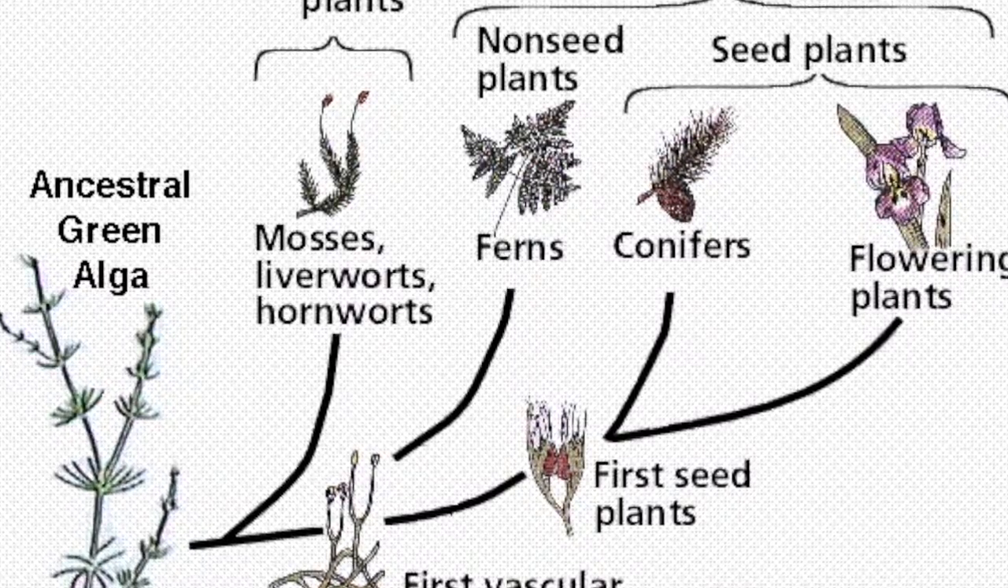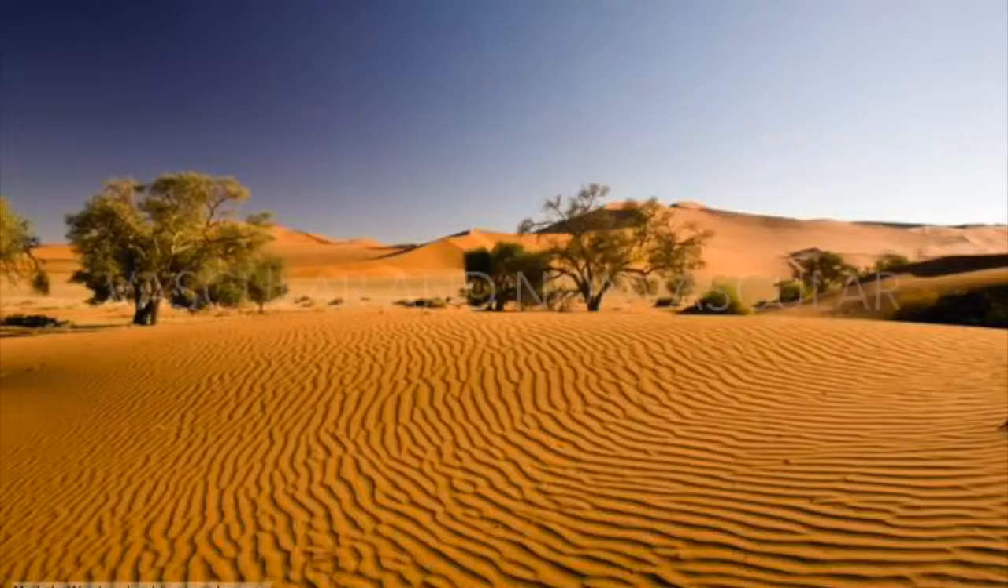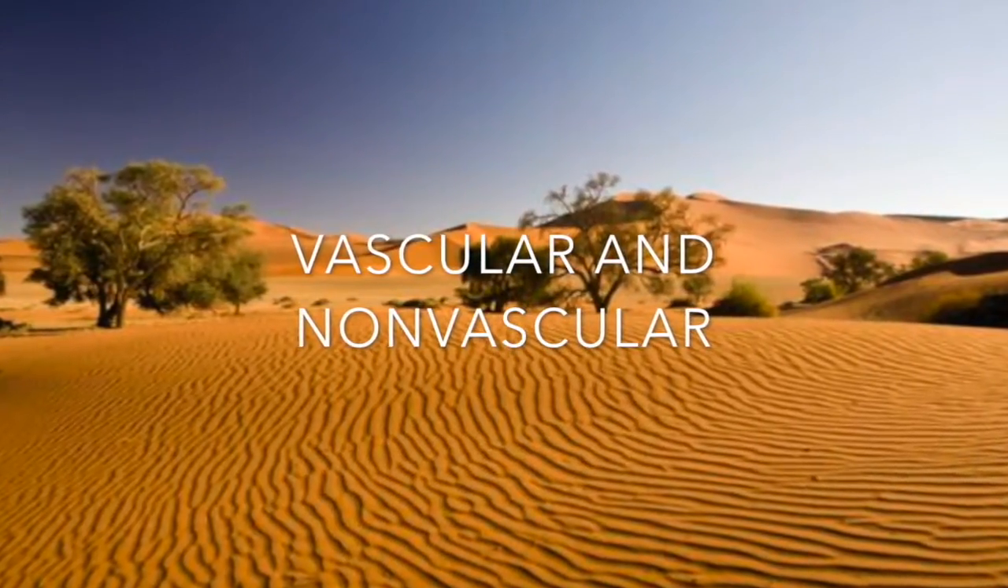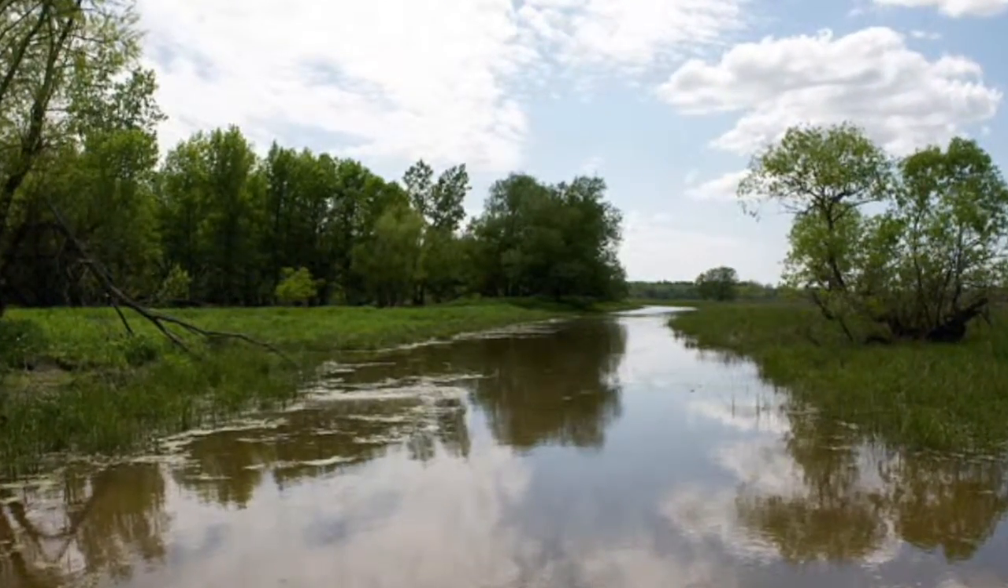There are two major groups of plants, the vascular plants and non-vascular plants. The vascular plants are the ones that are able to live in drier habitats, while the non-vascular require a moist environment to reproduce.